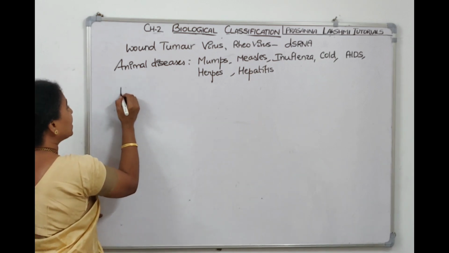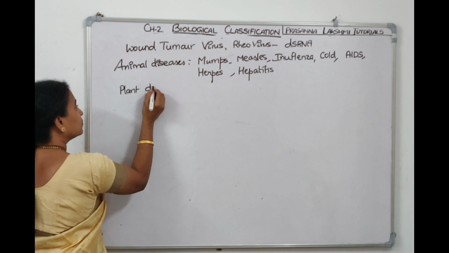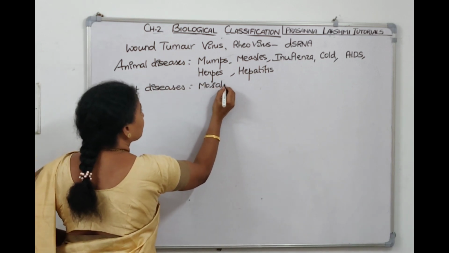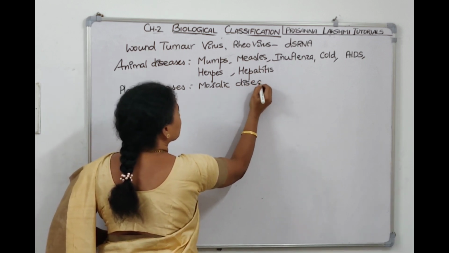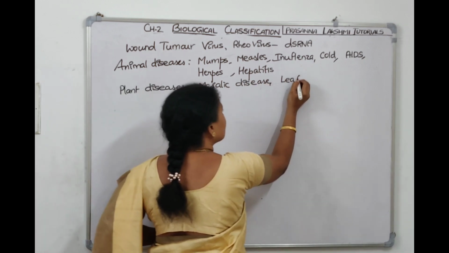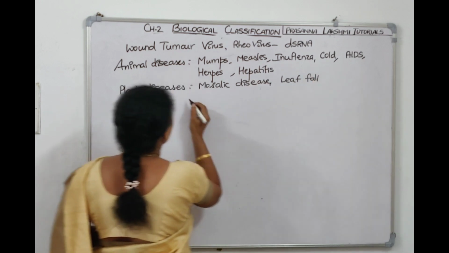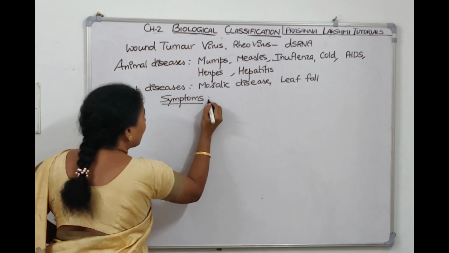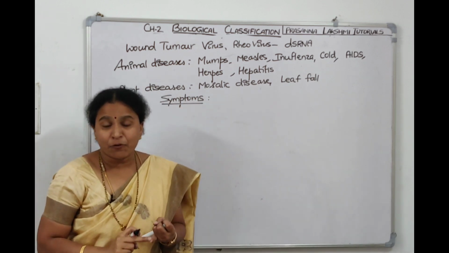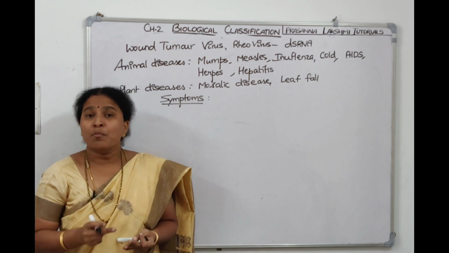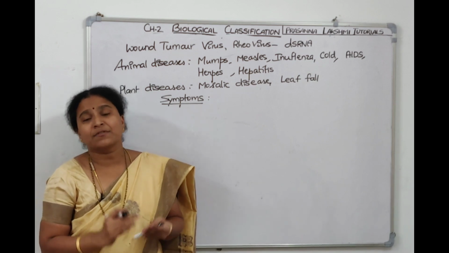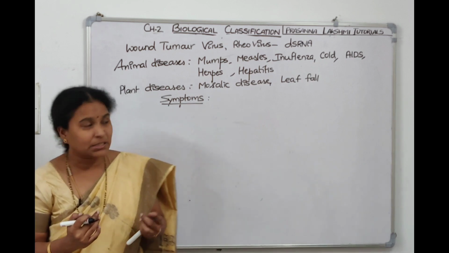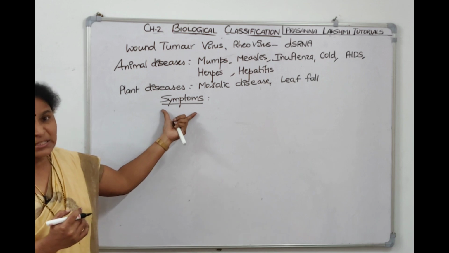Now if you have to talk about plant diseases, they cause mosaic disease, leaf fall disease, right? And what are the symptoms the plant will exhibit if it is having a viral disease? Leaf rolling will happen, leaf curling will happen, mosaic patches will come, yellowing of the leaves. All these are the symptoms if we find in the plant, so we can make out that the plant is suffering with a viral disease.